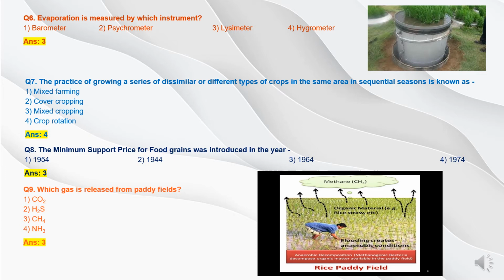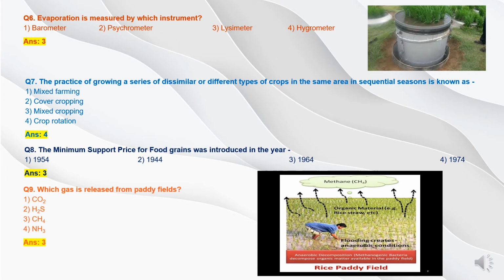Now question 7. The practice of growing a series of dissimilar or different types of crops in the same area in sequential seasons is known as option 1 mixed farming, option 2 cover cropping, option 3 mixed cropping, and option 4 crop rotation. First we have to understand the practices of different farming. Mixed farming refers to growing of crops and raising of livestock together.